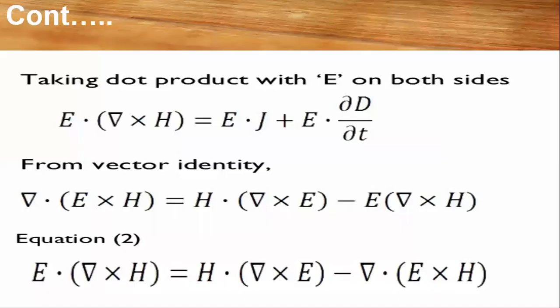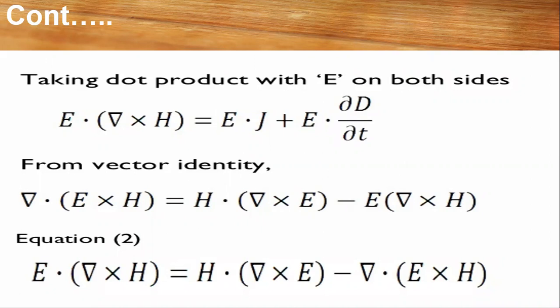So taking the dot product with E on both sides, that is nothing but multiplying with the electric field. So E dot del cross H. What we are doing on both sides for equation number 1 is taking the dot product on both sides. So E dot in bracket del cross H equals E dot J plus E dot ∂D/∂t.